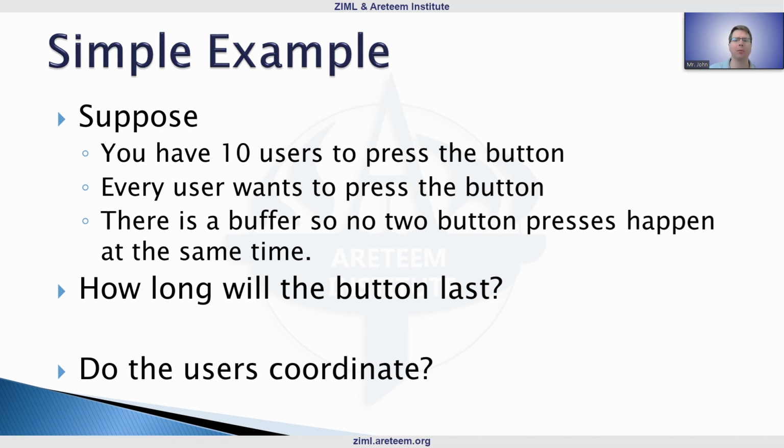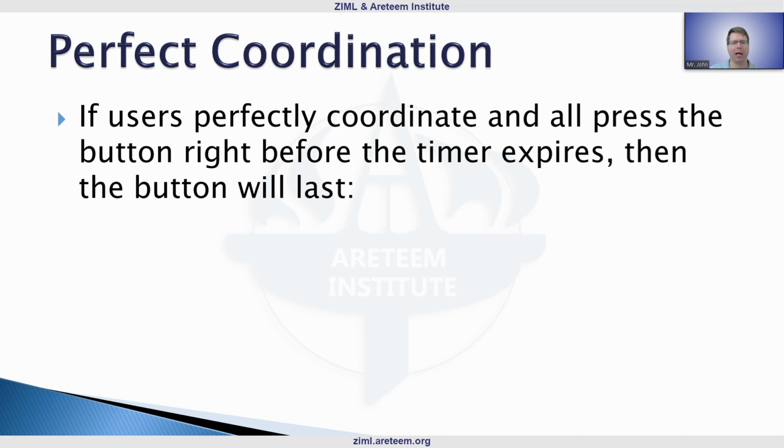And we can say a little bit more about that later or next week too, why that might be good to think about. Now, if we assume they coordinate, or if they all press it right before the timer ends, remember, with this buffer, we can assume that the first time the timer gets down to 0, all 10 press, but only one goes through. So then the next time 9 try to press, but only one goes through. So even if we say they're coordinating or not coordinating, this is the best case scenario.